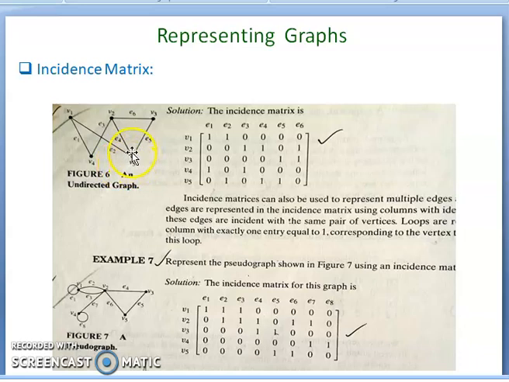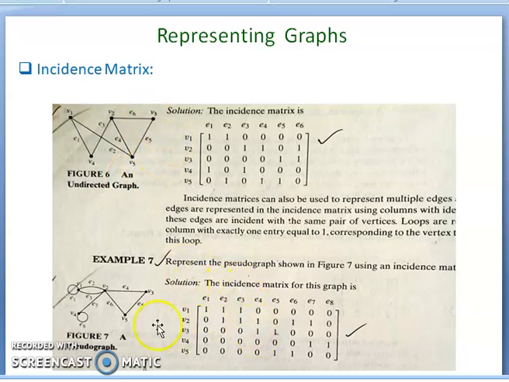Similarly, suppose you take v5. v5 is incident on e2, e4, e5. Like that, this is the incidence matrix corresponding to this graph.